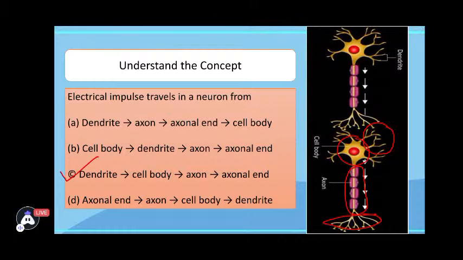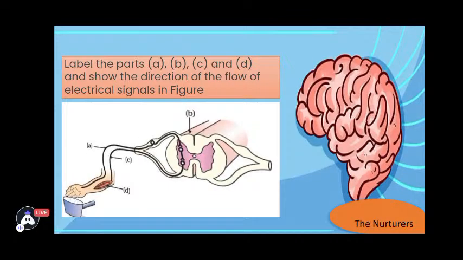Moving ahead to the next question, you could see this question has been a part of boards once or twice. There are four parts shown on the screen, that is A, B, C, and D. You just need to name which part is shown by which alphabet.